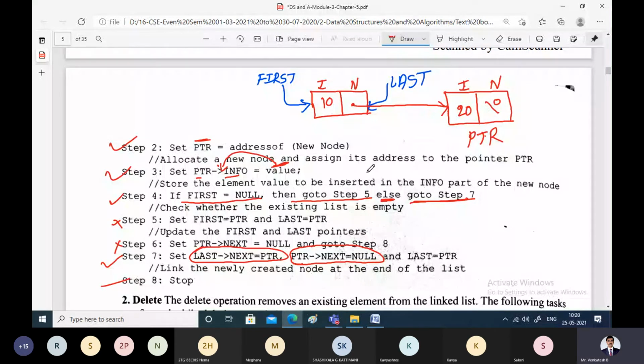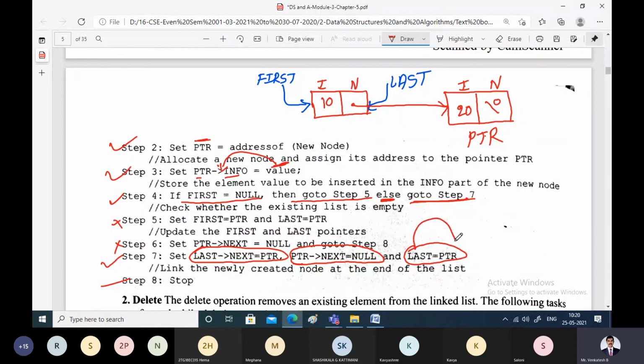Next, see here, when you attach this to this node, this will become the last node. Earlier, this was the last node. Now this will become the last node. So how can we change that? Just take the PTR and assign it to last. Or in other words, make last point to PTR.